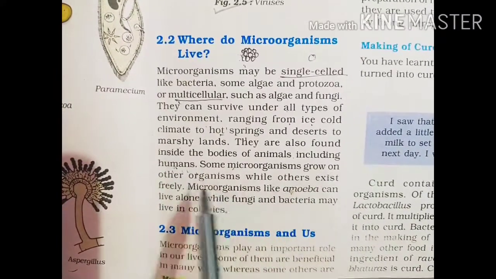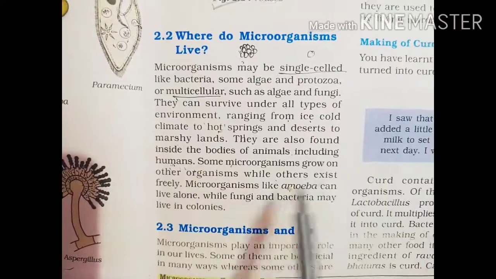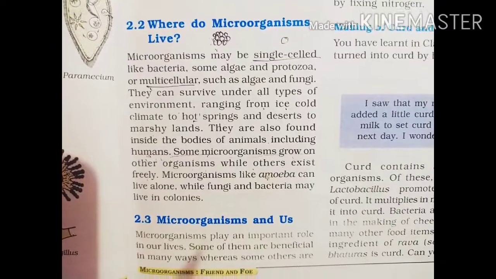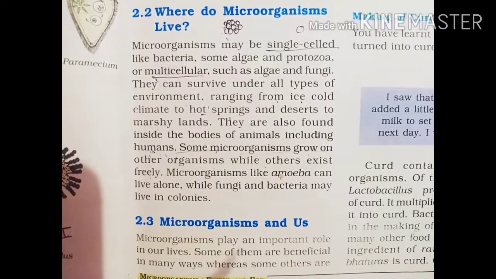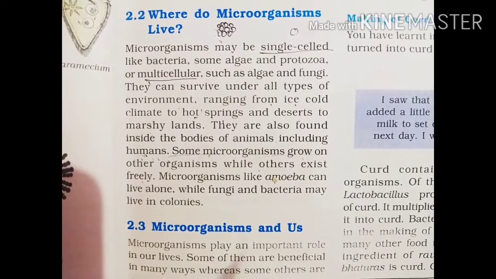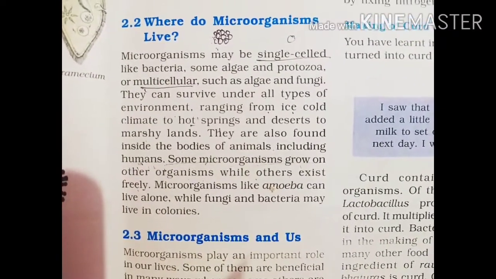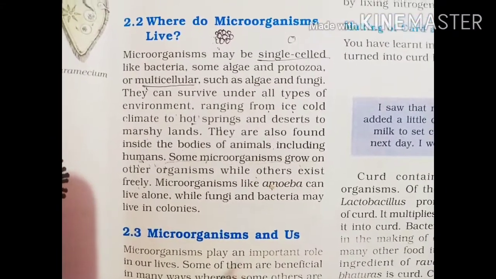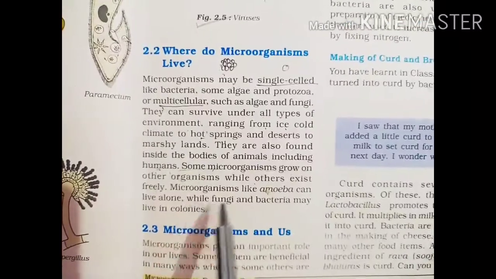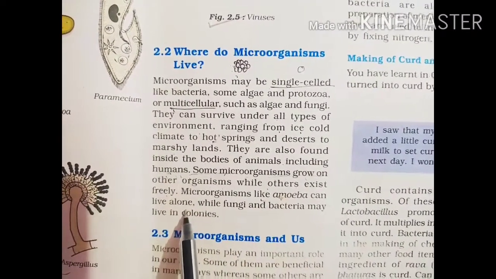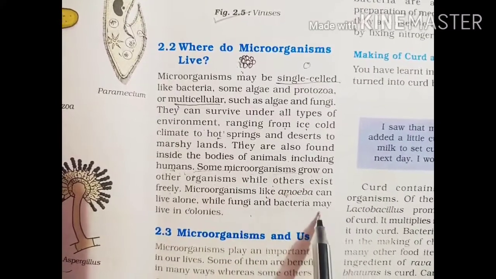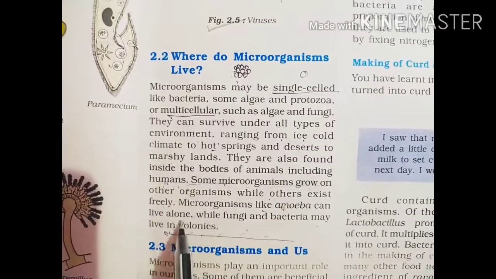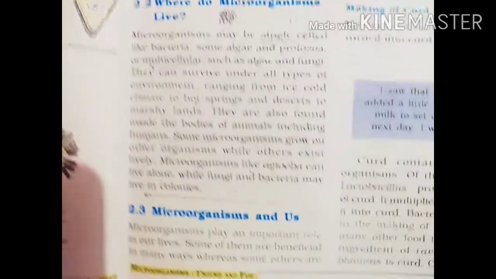Some microorganisms grow on other organisms while others exist freely. The meaning of this line is that some microorganisms in our surroundings live on another type of living organism, living creatures, but some can easily survive freely. Microorganisms like amoeba can live alone, while fungi and bacteria live in colonies. They cannot live alone.